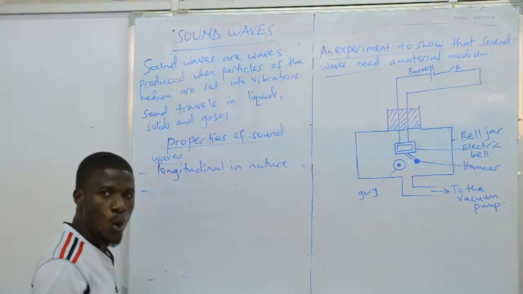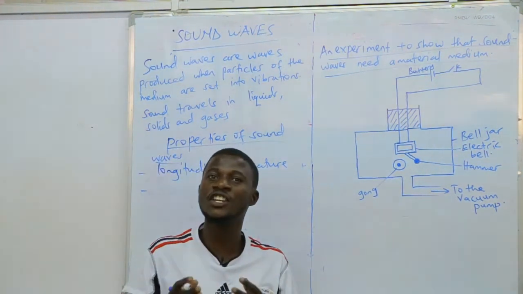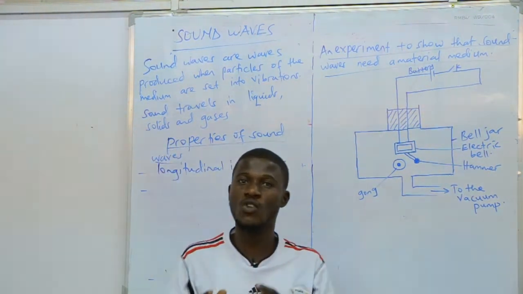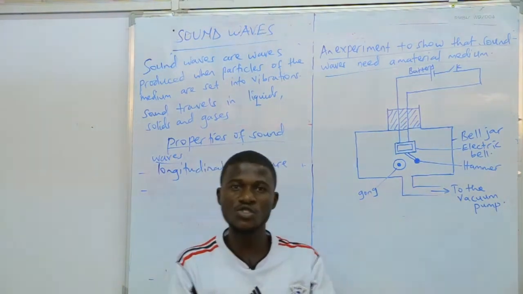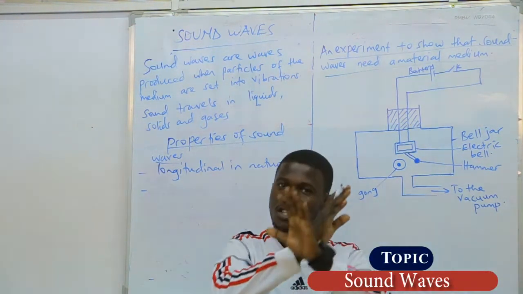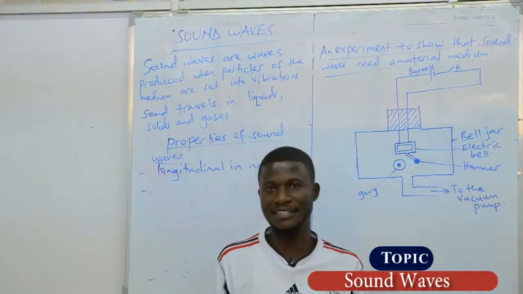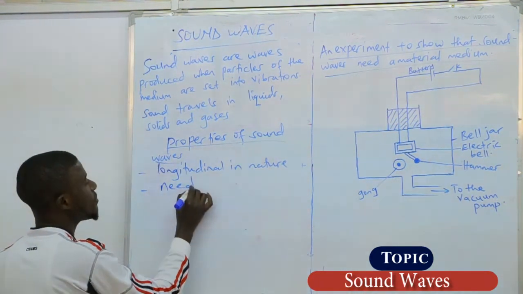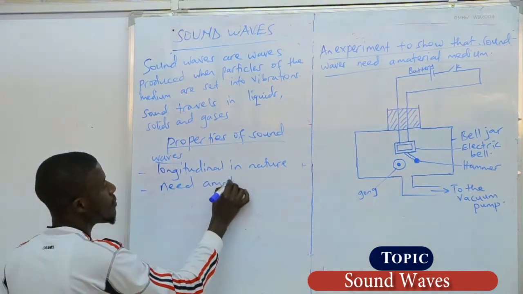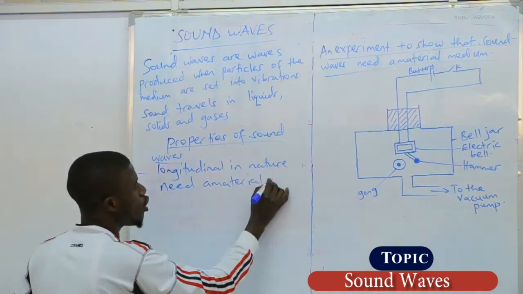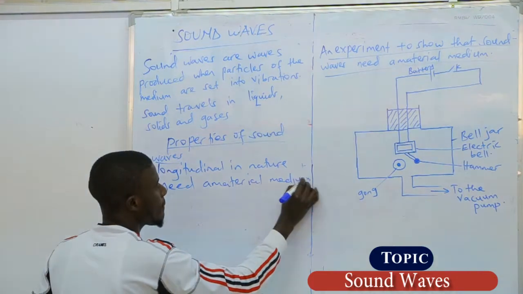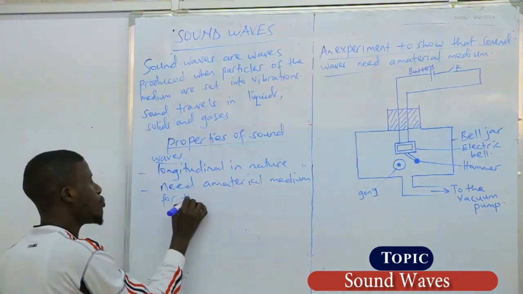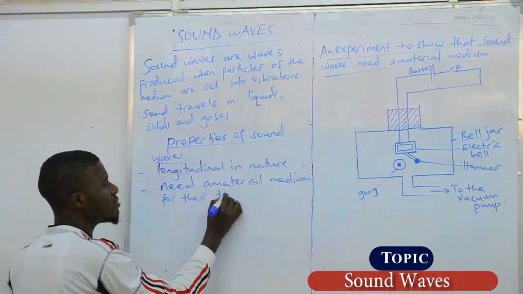And then 2, sound waves need a material medium for their transmission. When there is no medium for transmission, sound is not heard. Okay? Another property, sound waves need a material medium for their propagation, for their transmission.